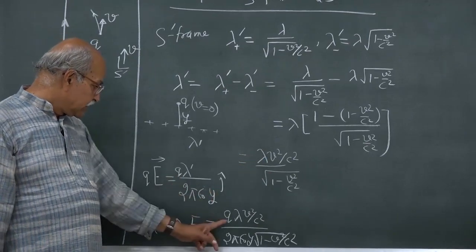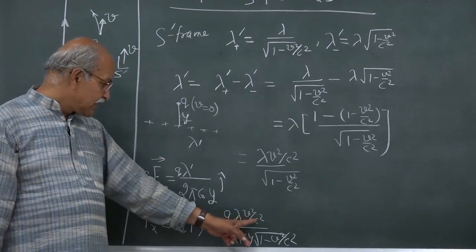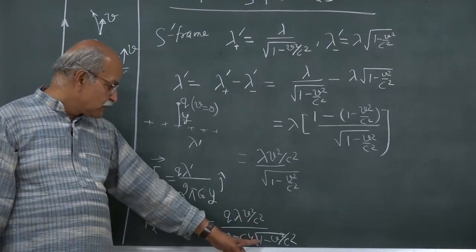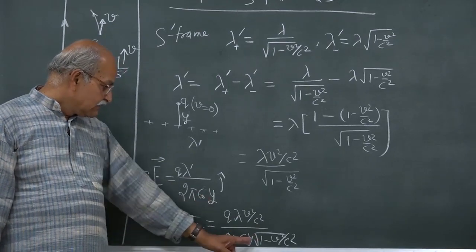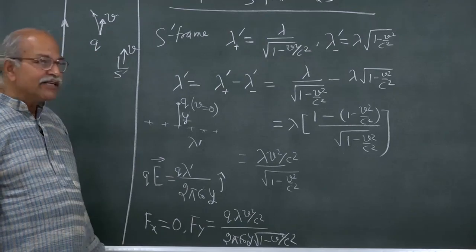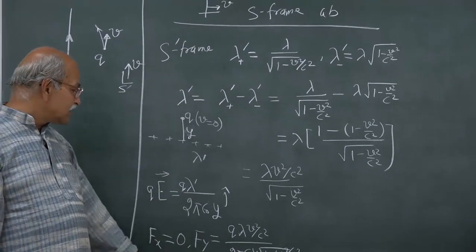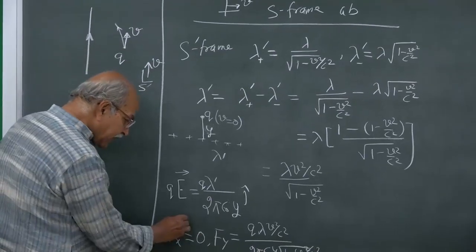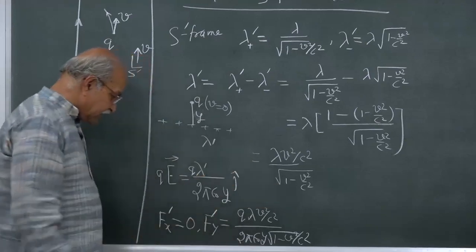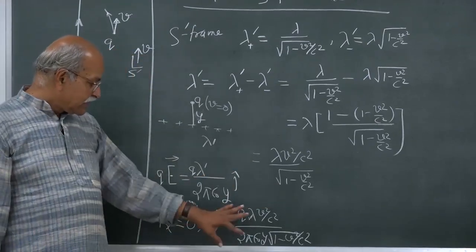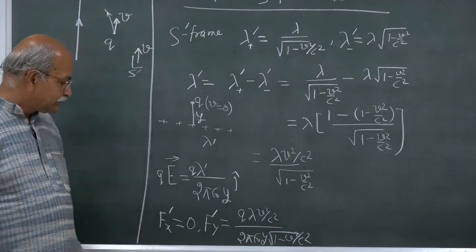So, q is here, lambda prime is lambda v square by c square divided by square root 1 minus v square by c square, and this 2 pi epsilon naught y. So, that is Fy, and Fz is 0, and all these are in primed coordinates, S prime. So, Fx prime is 0 and Fy prime is this. y and y prime are the same, so I can leave it here.